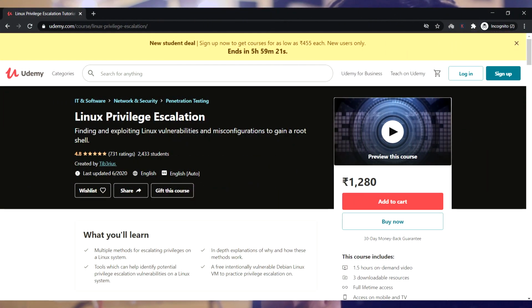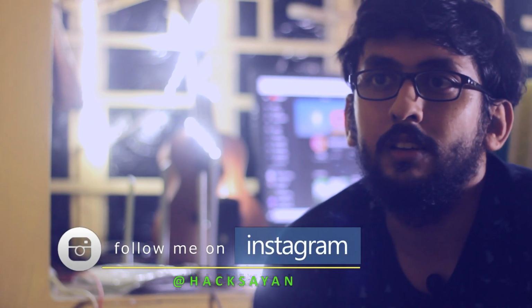The second point will be Linux privilege escalation courses that I have already discussed, and avail those courses because there are various techniques and various scripts like linenum.sh, then Linux Exploit Suggester. All those scripts will be discussed in that course, and it will help you a lot to have an idea of which approach you should take when doing the lab.